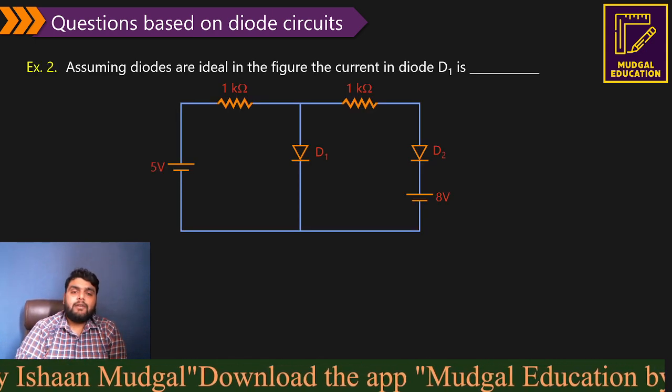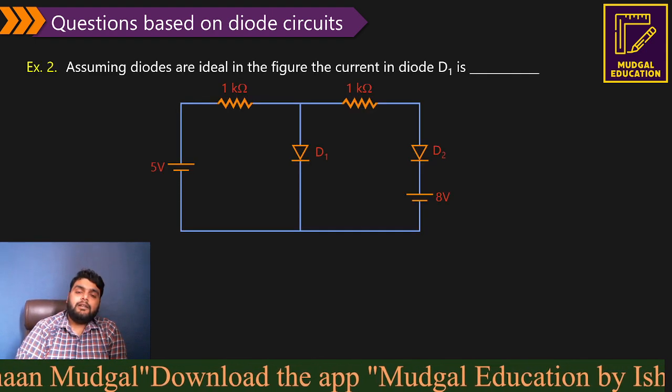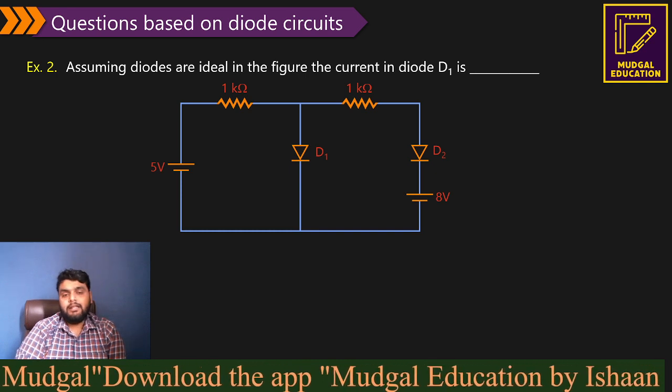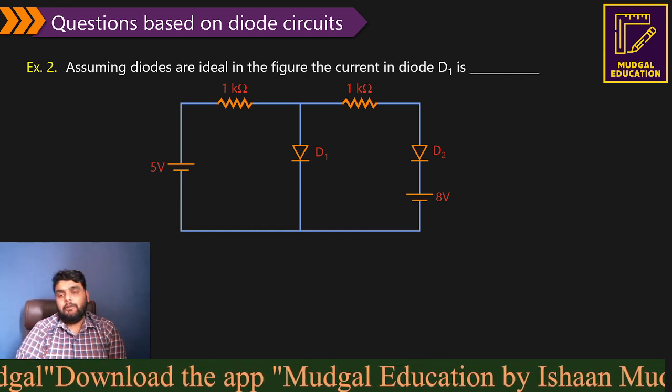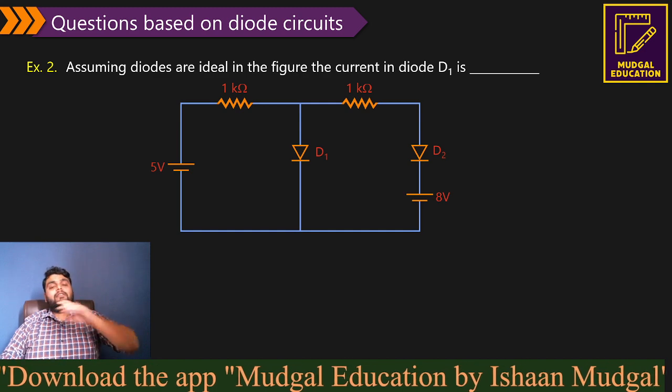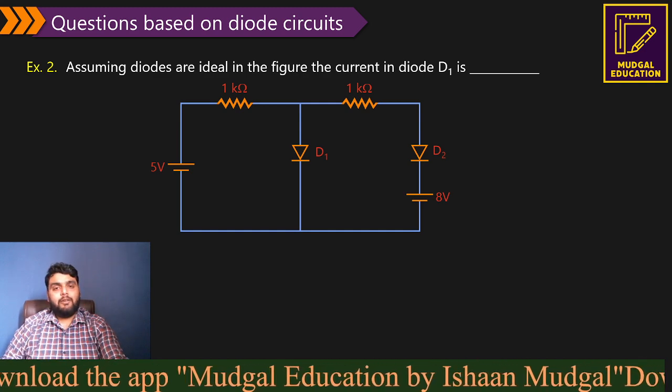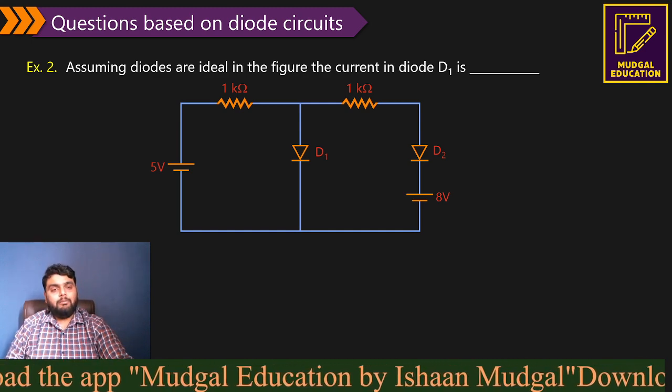Assuming that diodes are ideal in the figure, the current in diode D1 is... So they are asking what will be the current in diode D1. Now, this is a question based on multi-diodes.